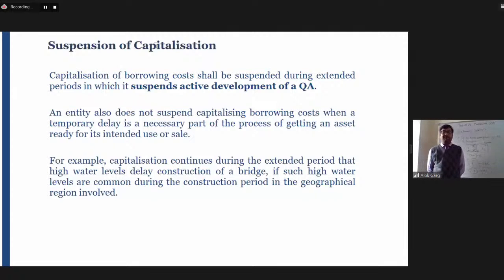For example, I have given you an example of government license. I have given you an example of the natural conditions. For example, the capitalization continues during the extended period that high water levels delay construction of a bridge if such high water levels are common during the construction period in the geographical region involved.